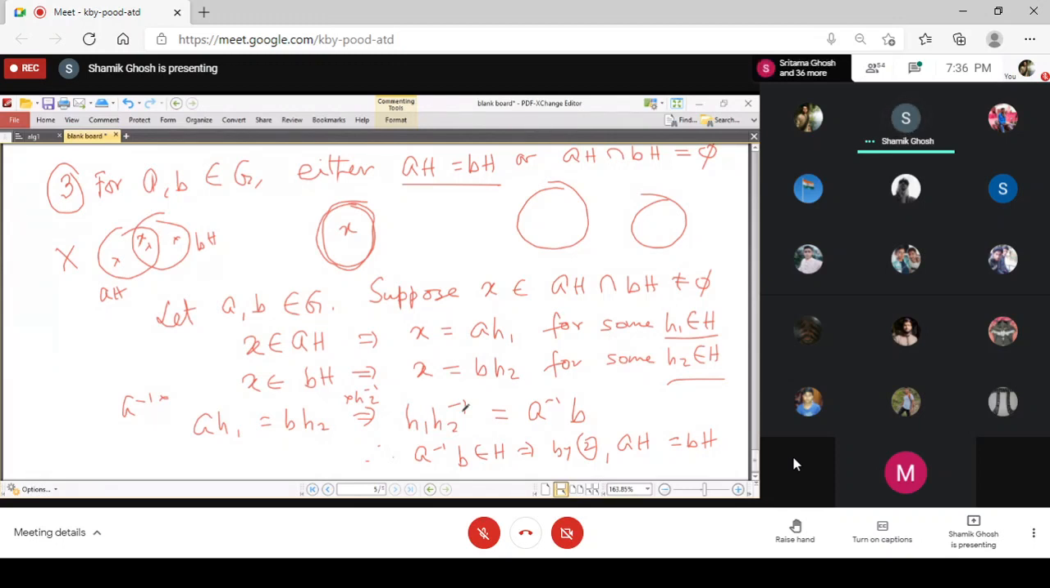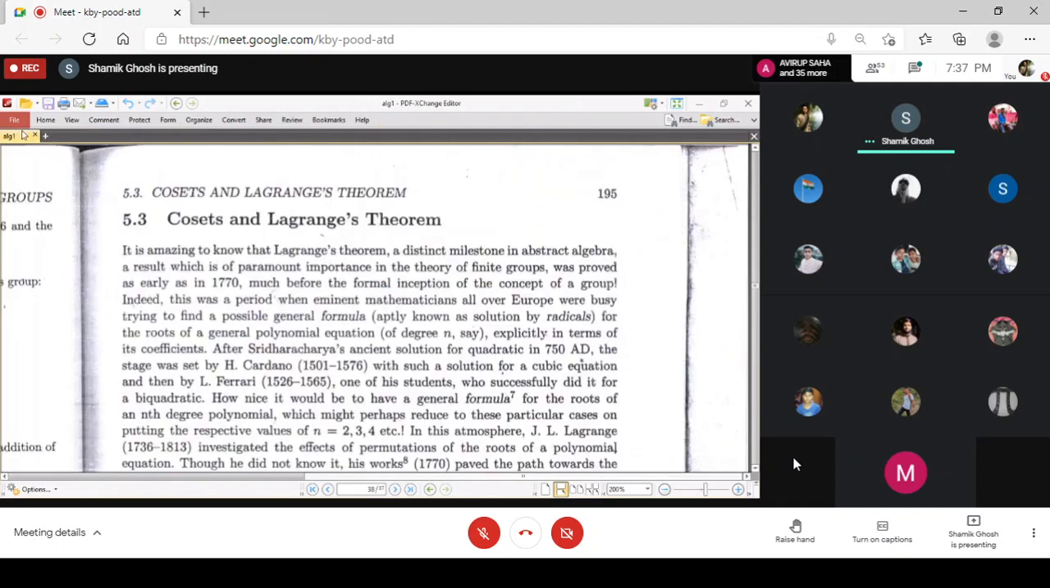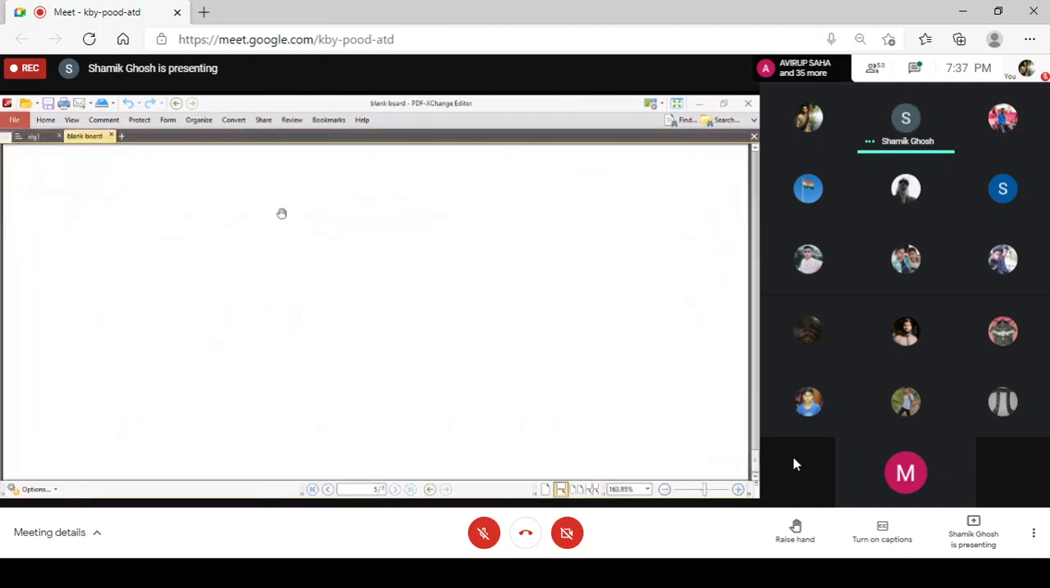And so you get that A inverse B belongs to H, and so immediately you get that AH equals BH. Now, what this says, that actually they are either disjoint or equal, will be revealed by the fourth property. Just let me again open the blackboard.